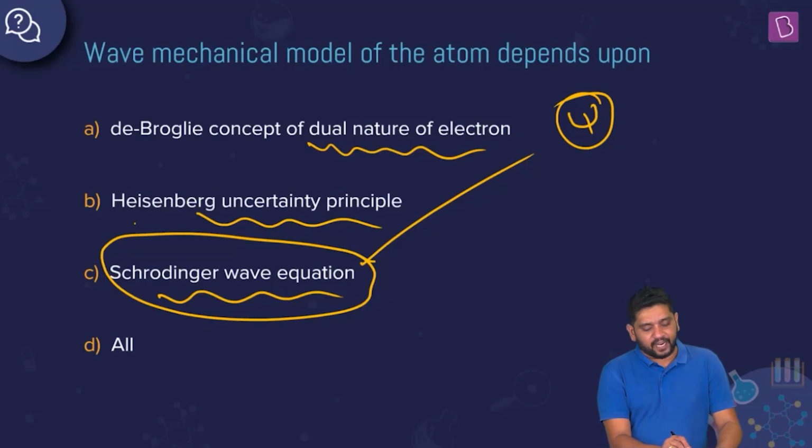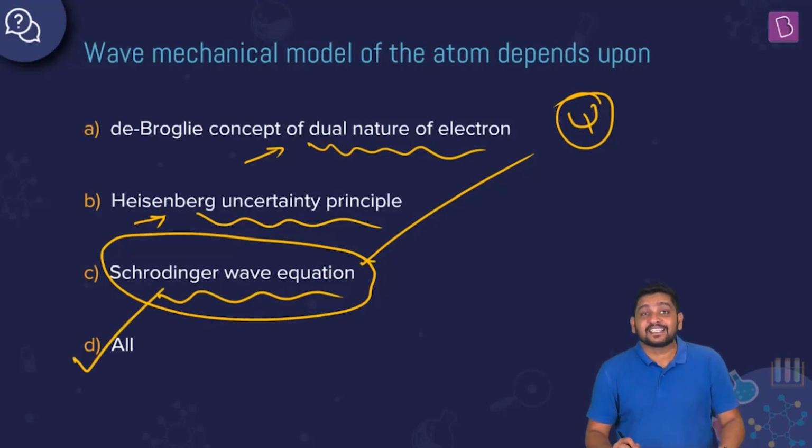But the idea is that it is very fundamental to our methodology here that we have to consider Heisenberg's uncertainty principle, that we can't exactly and accurately locate an electron, and also the fact that there is a dual nature in electron. Both of these were a consideration that was part of this. So yes, all of these are important for our understanding of wave mechanical model of the atom. So wave mechanical model depends on all of these. So our final answer is D option.